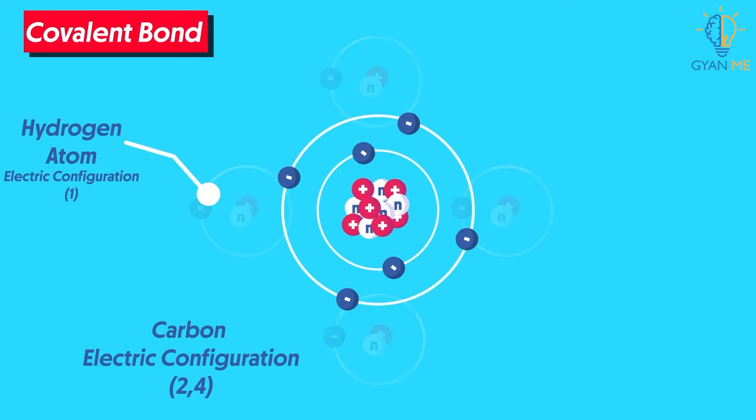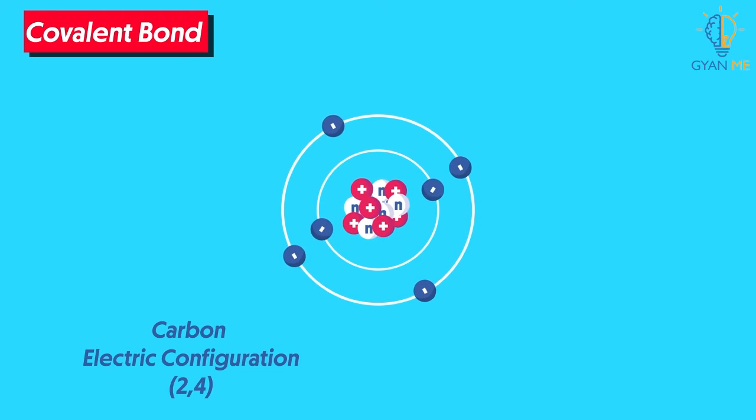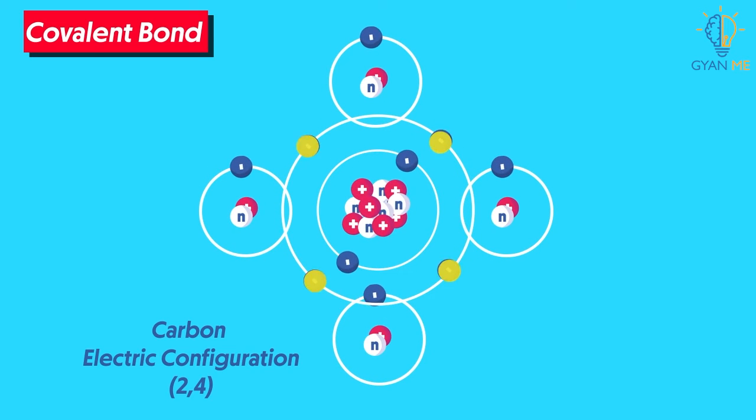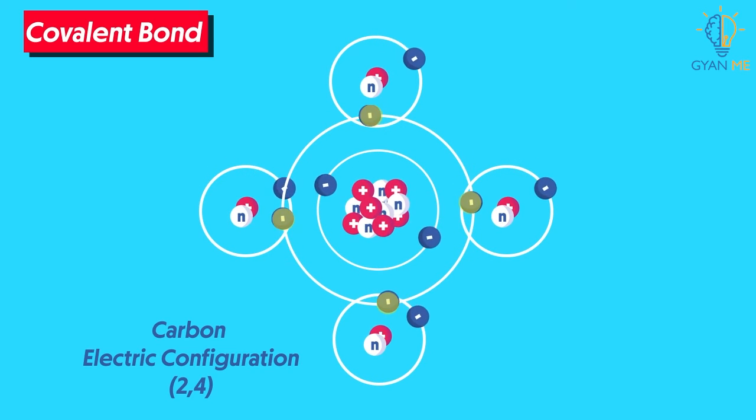For example, look here. This is a carbon atom. It has 4 valence electrons. Now it requires 4 more to make 8, isn't it? Yes. Thus it shares all its 4 valence electrons with valence electrons of any other atom, and it forms a covalent bond.